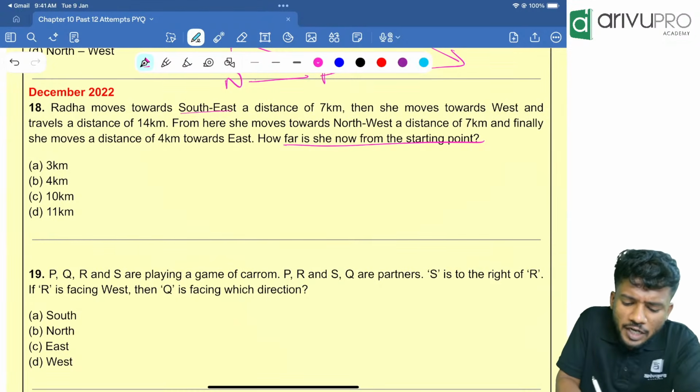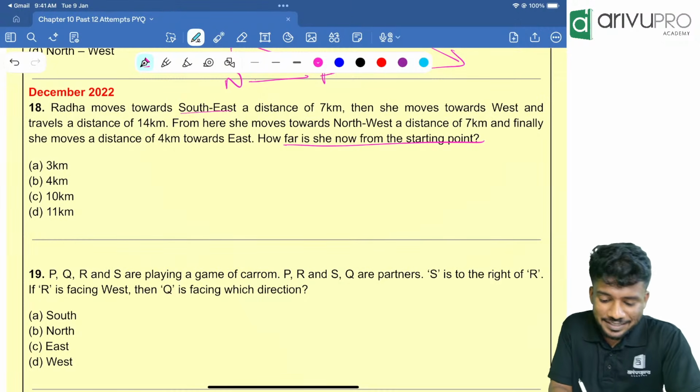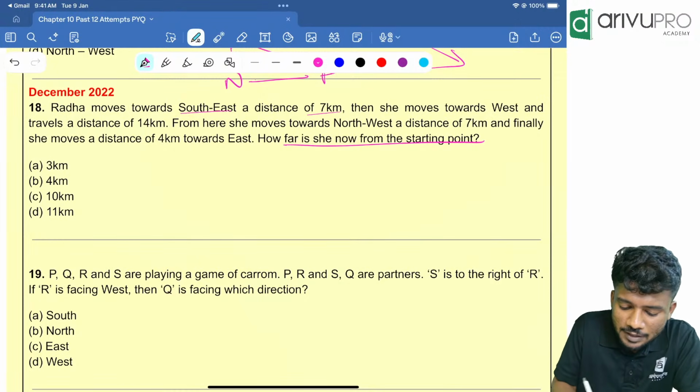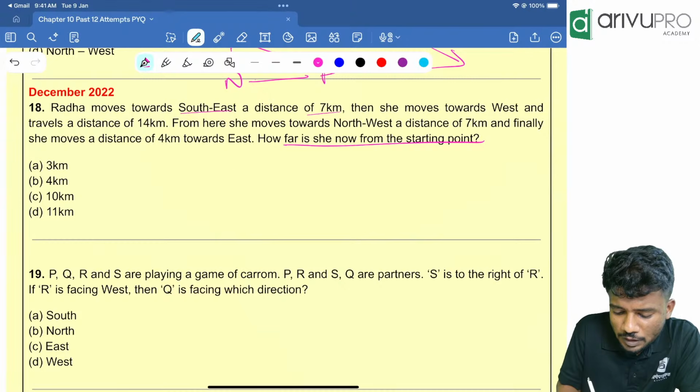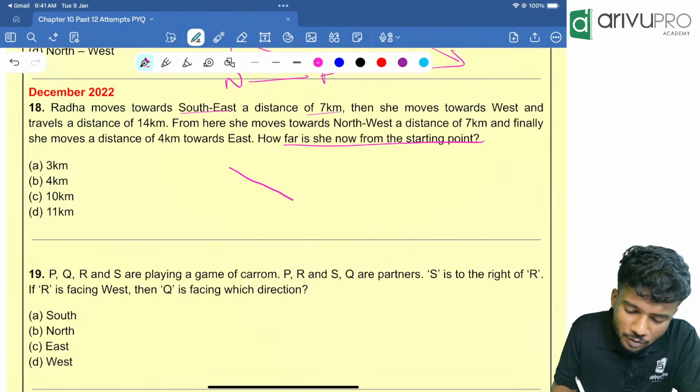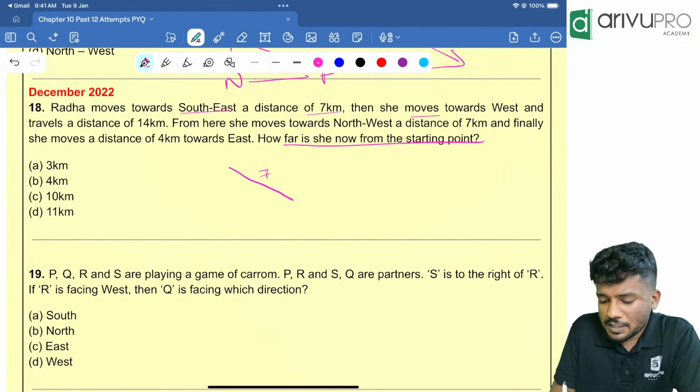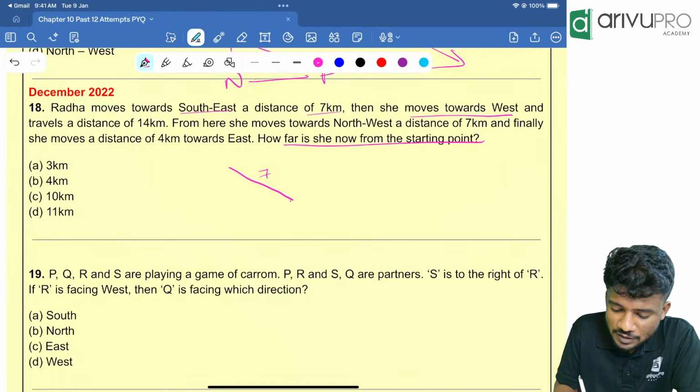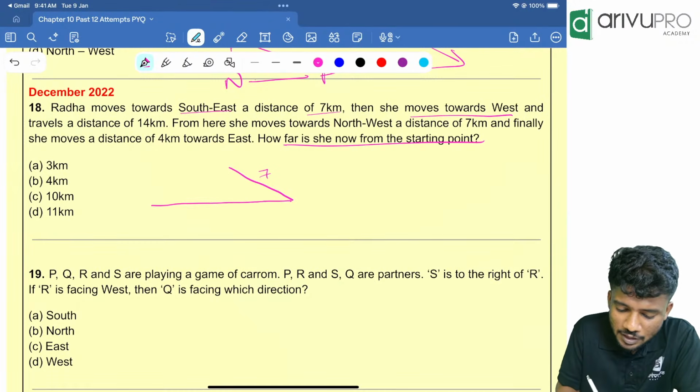So people, Radha moved towards southeast direction for 7 kilometers. Southeast direction means she is moving this way. How much? 7 kilometers. Then she moves towards west. West means towards this direction. How many kilometers? 14 kilometers.